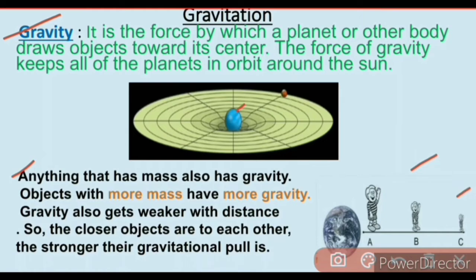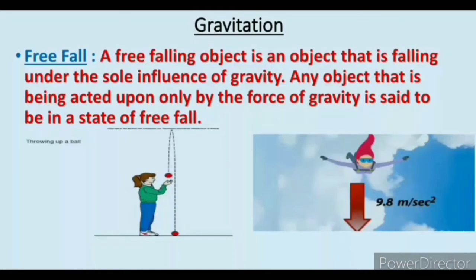and the Earth. Here we have the definition of free fall. A free falling object is an object that is falling under the sole influence of gravity. There is no other external force acting upon it. As you all know, if we throw anything, it moves downward, that is, towards Earth, because of gravity. So any object that is being acted upon only by the force of gravity is said to be in a state of free fall.